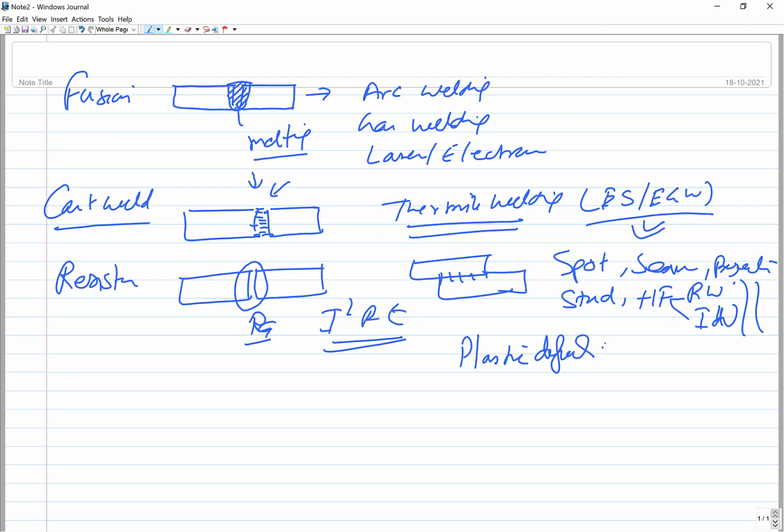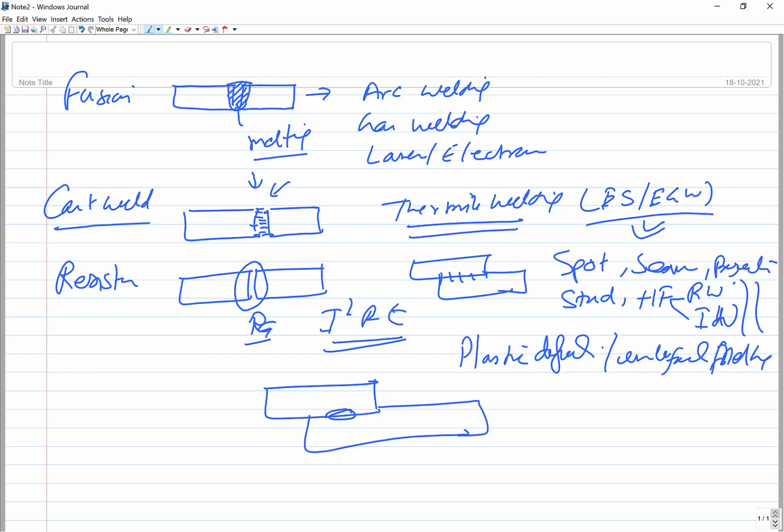This is one. And interfacial melting is also realized. So a typical joint shows a structure like this. Here you get the molten metal at the interface that will be leading to the development of the metallurgical joint. At the same time, the forging action under the pressure also helps to facilitate the plastic deformation. The plastic consolidation through the plastic deformation coupled with the interfacial melting leads to the development of the resistance weld joint.